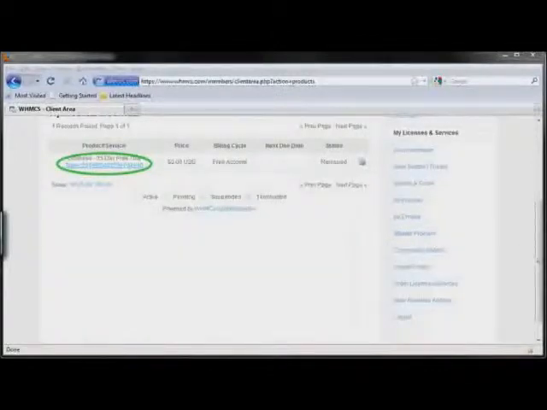And here we have the 15-day free trial license. Now we can start downloading the scripts by clicking here. Okay, so we're going to do that. I'm going to click that.